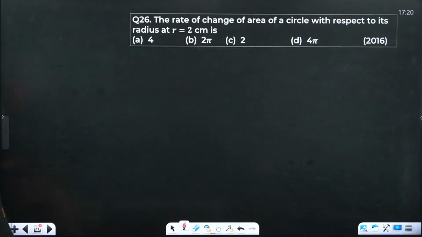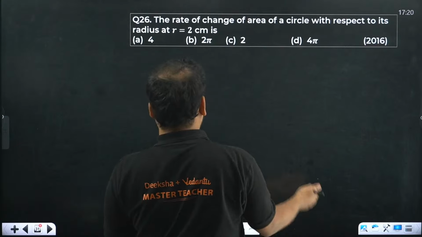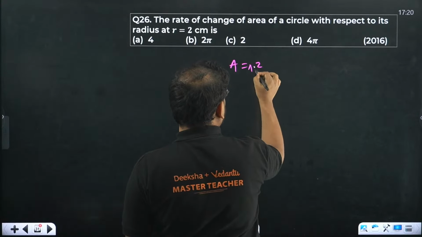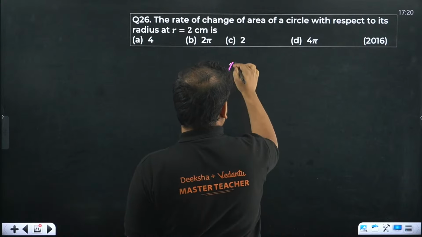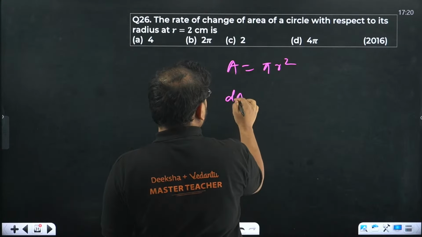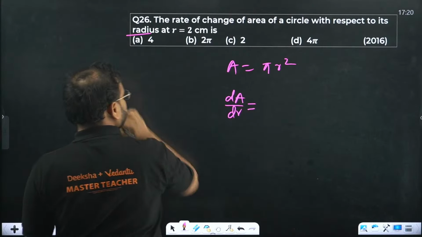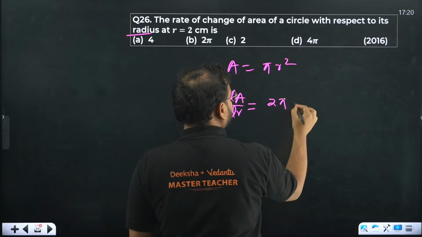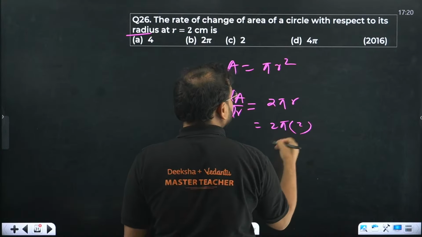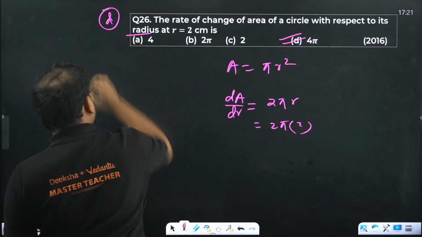26. Rate of change of area of a circle with radius only. Oh nice, this is an easy question. Area of a circle is pi r square. They're asking us dA by dr, with radius only. So we get 2 pi r. The r value is given as 2. Answer is 4 pi, D. 5-second question, by the way.